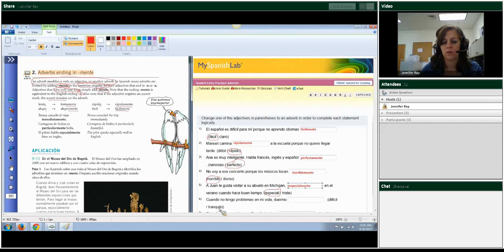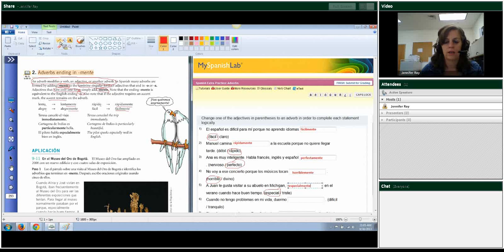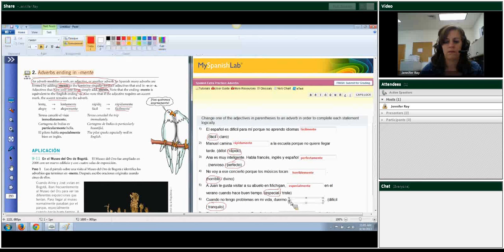Cuando no tengo problemas en mi vida, duermo difícil, tranquilo. Tranquilo is tranquilly or calmly, which if you've got no problems, that's more than likely how you'd be sleeping rather than difficultly. Okay, so tranquilo, it does end in an O, so I have to change that O to an A before I add mente. Tranquilamente.